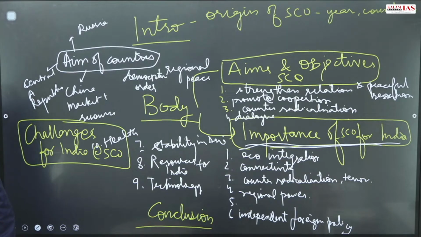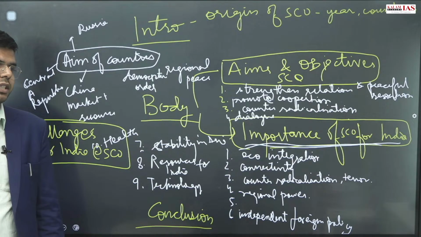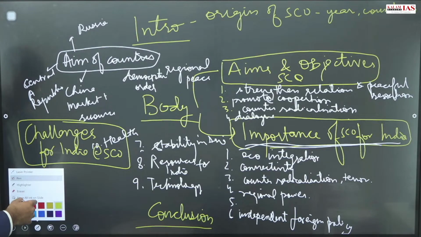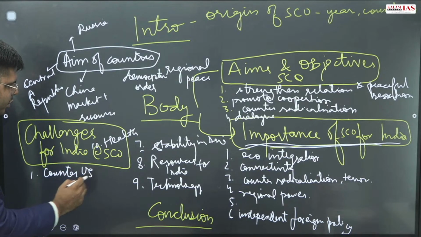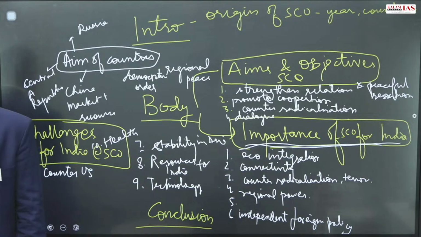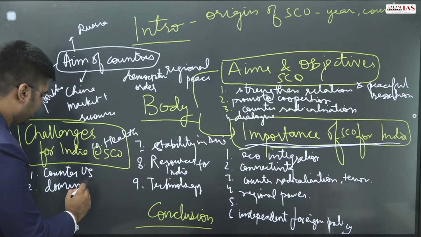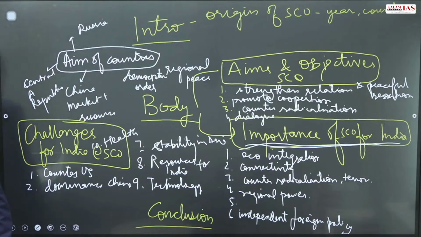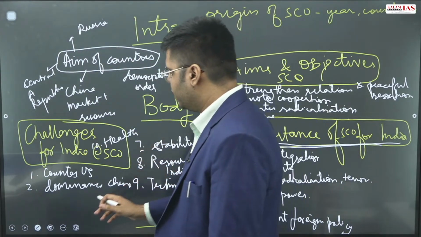So what are the challenges, why is the full potential of SCO not being reached? First and foremost, it appears like an organization that is aiming to counter the US, so that is limiting its potential. Then we have the dominance of China in the regional grouping of SCO. Then you can highlight the ineffectiveness of counter-terror initiatives of SCO.